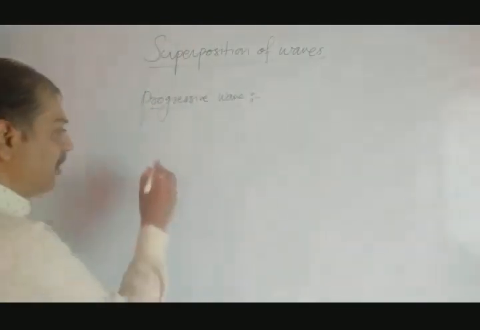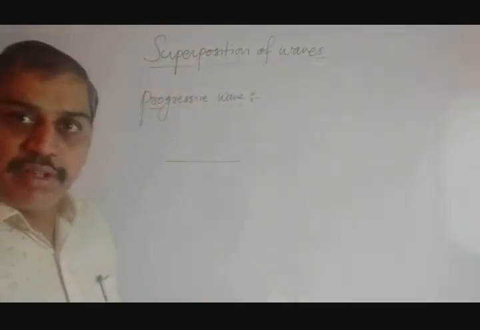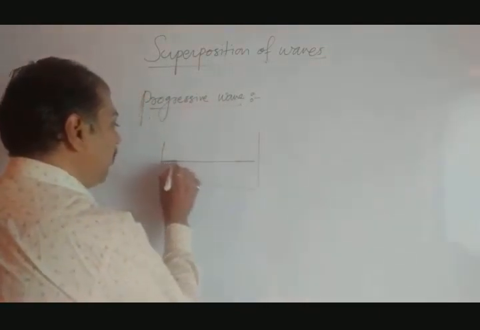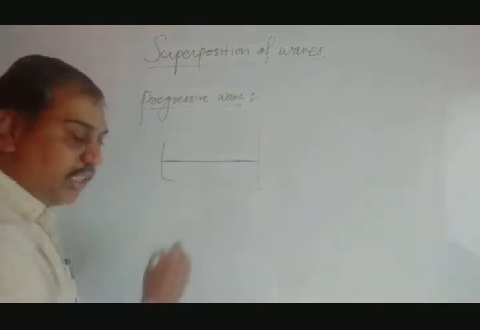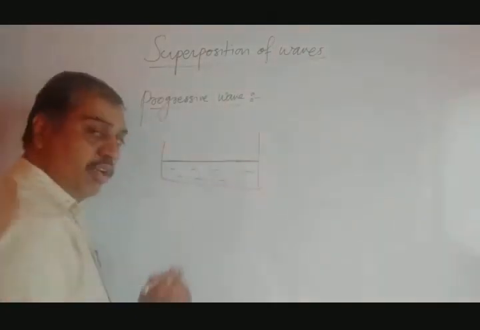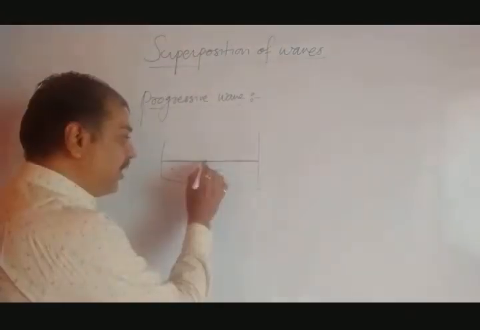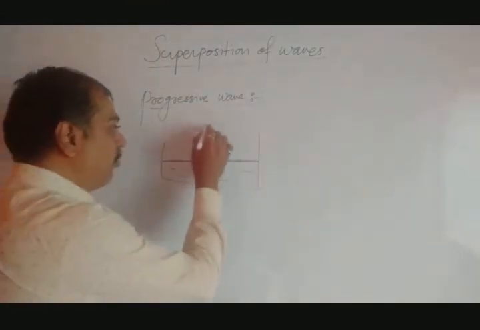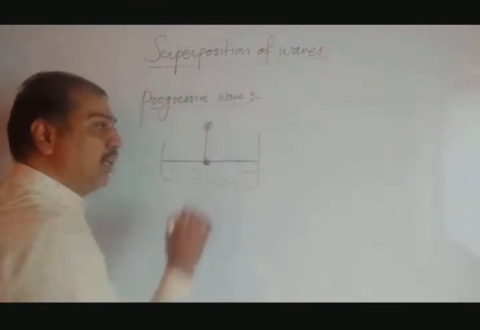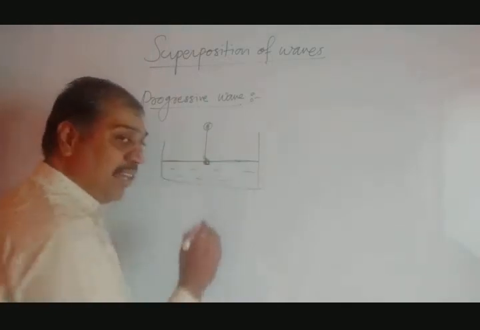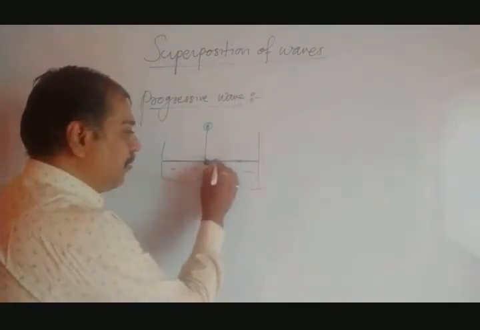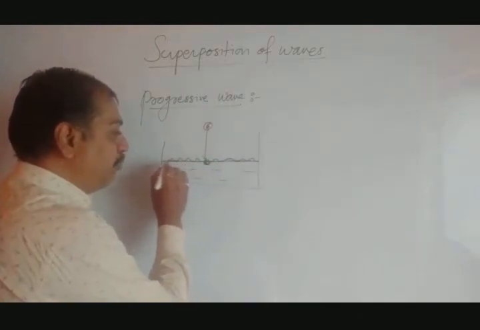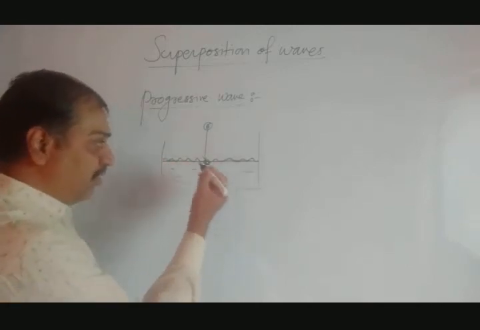Let us start with an example. Suppose initially this is a plain water surface in a bigger pot. When we drop a stone at this part, of any shape, the plain surface gets disturbed. That means waves get created and travel to all the edges. They go to both edges here, and also come this side.